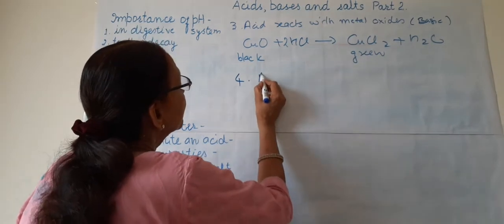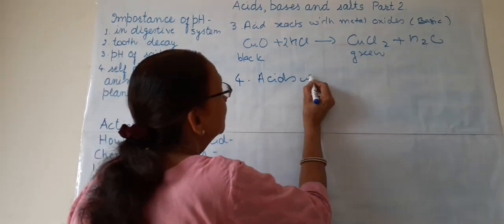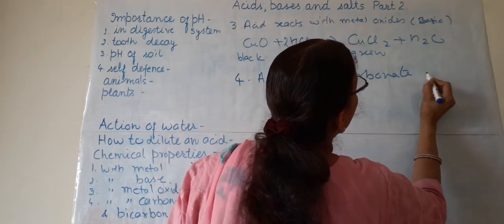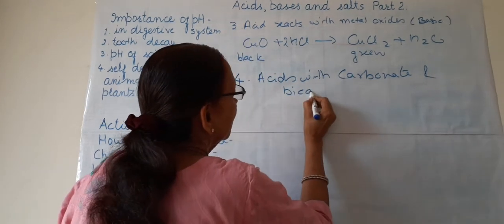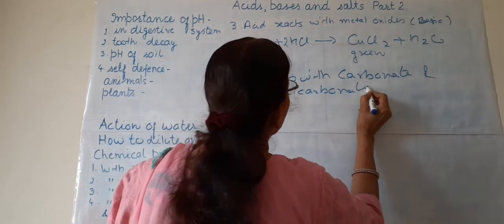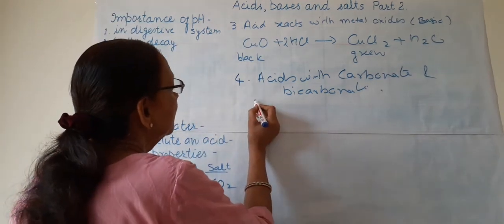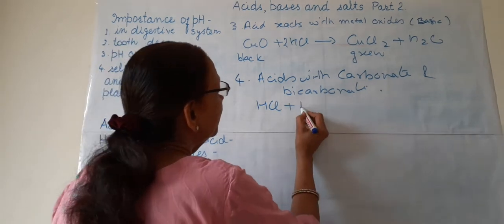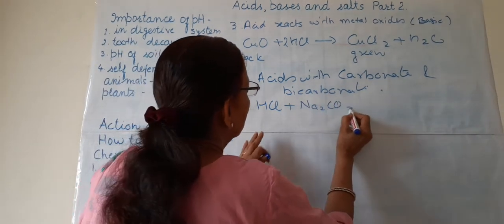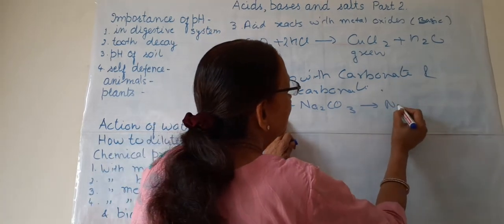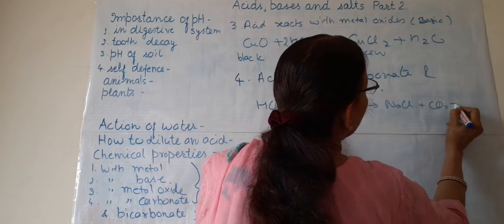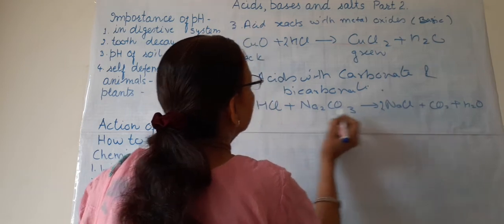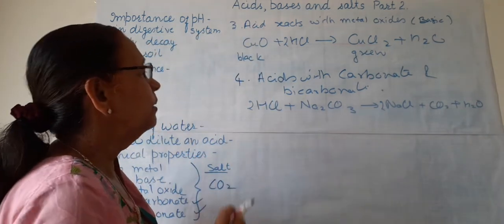Now the fourth one. Fourth is the reaction of acids with carbonates and bicarbonates. Again we are taking the same. Suppose we have taken HCl plus, for carbonate, sodium carbonate, and what will be formed? Sodium chloride will be formed, carbon dioxide will be formed, and water will be formed. You can write 2 here. I think it is balanced.